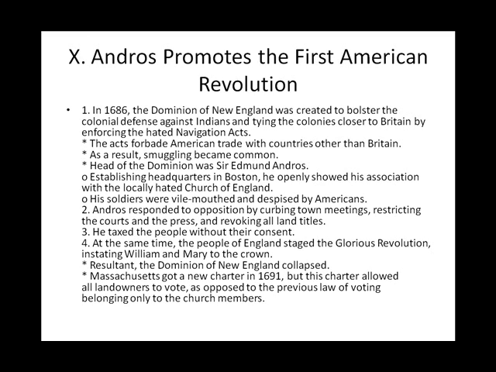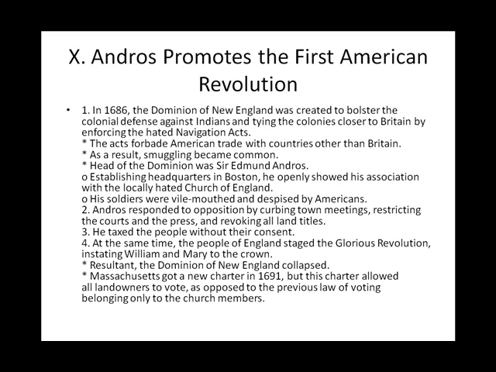Head of the Dominion was Sir Edmund Andros. Establishing headquarters in Boston, he openly showed his association with the locally hated Church of England. His soldiers were vile-mouthed and despised by Americans. 2. Andros responded to opposition by curbing town meetings, restricting the courts and the press, and revoking all land titles. 3. He taxed the people without their consent.